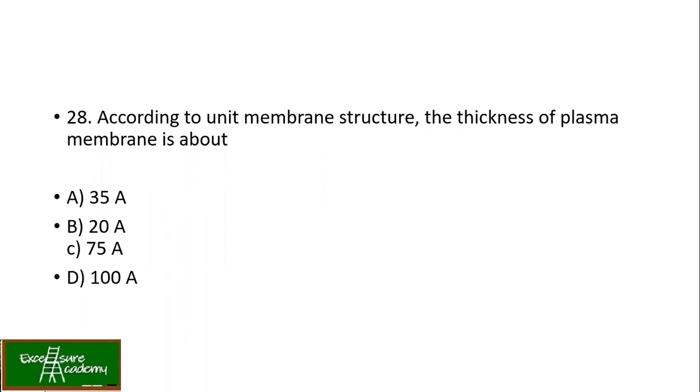Now, according to unit membrane structure, the thickness of plasma membrane is about dash. This is from your first topic when we started talking about the plasma membrane. So the answer is 75 angstrom, because according to Robertson's concept of unit membrane, it has a thickness of around 75 angstrom, with a central lipid layer of 35 angstrom and two peripheral protein layers of 20 angstrom each. So in total it becomes around 75 angstrom.